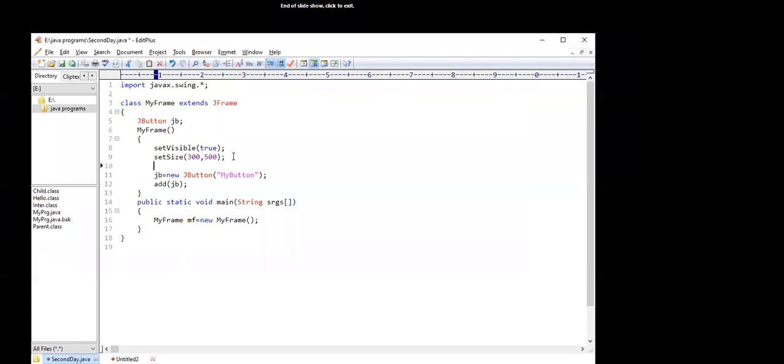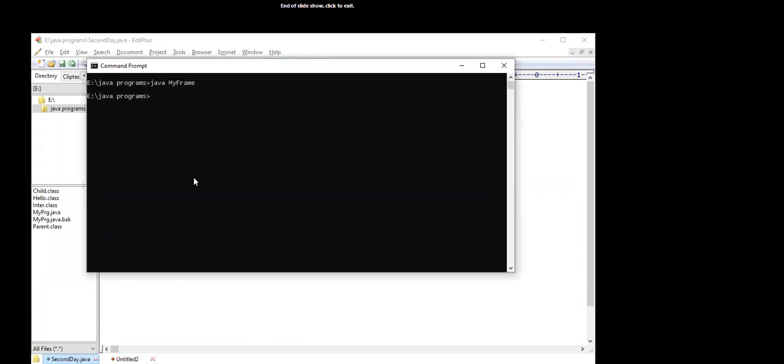Here we use set layout. I have just created a layout for the frame.